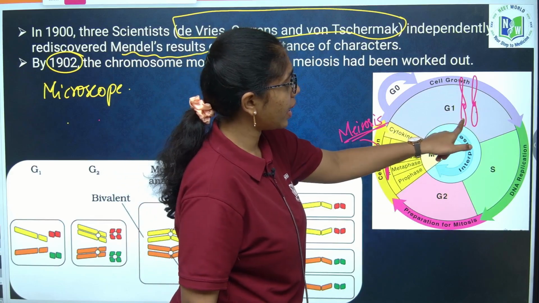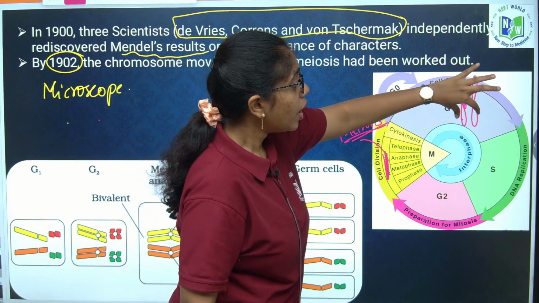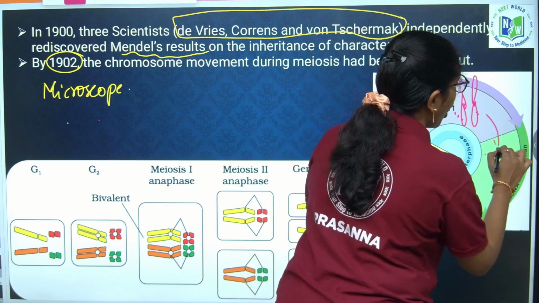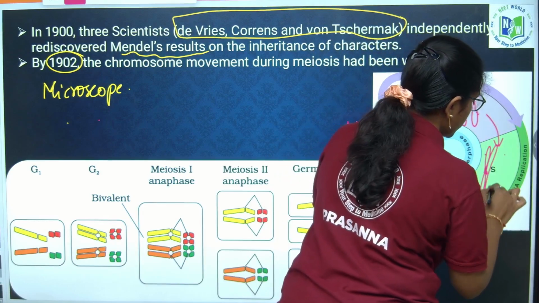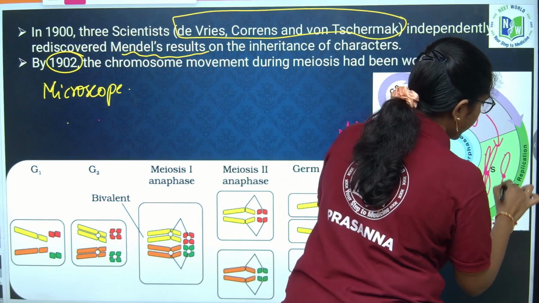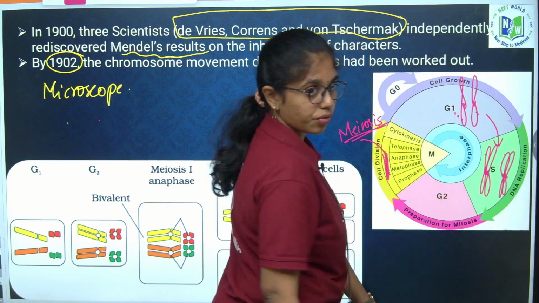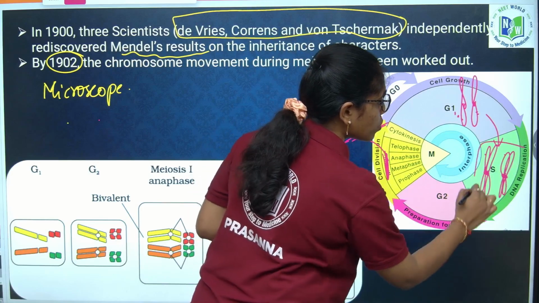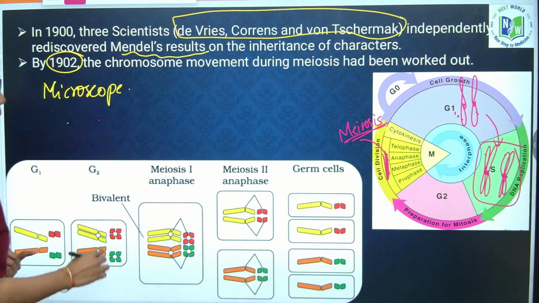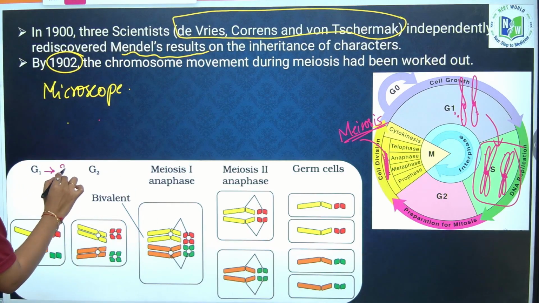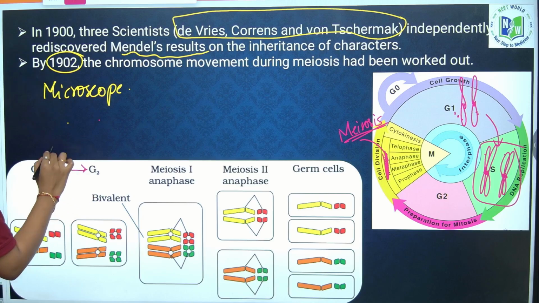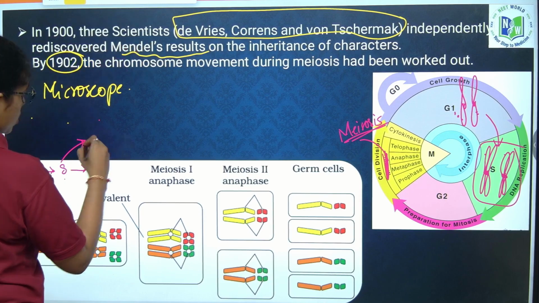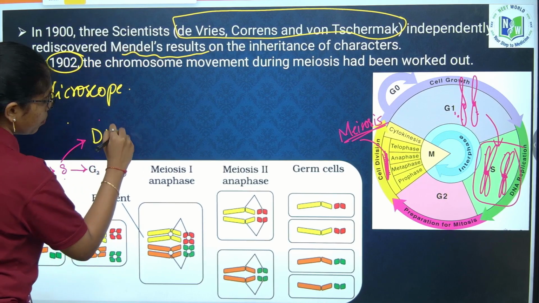In G1 phase, the DNA present in the chromosomes is duplicated or replicated in S phase. The chromosome number remains the same, this we know. So after G1 it is S phase. What happens in S phase? DNA duplication.